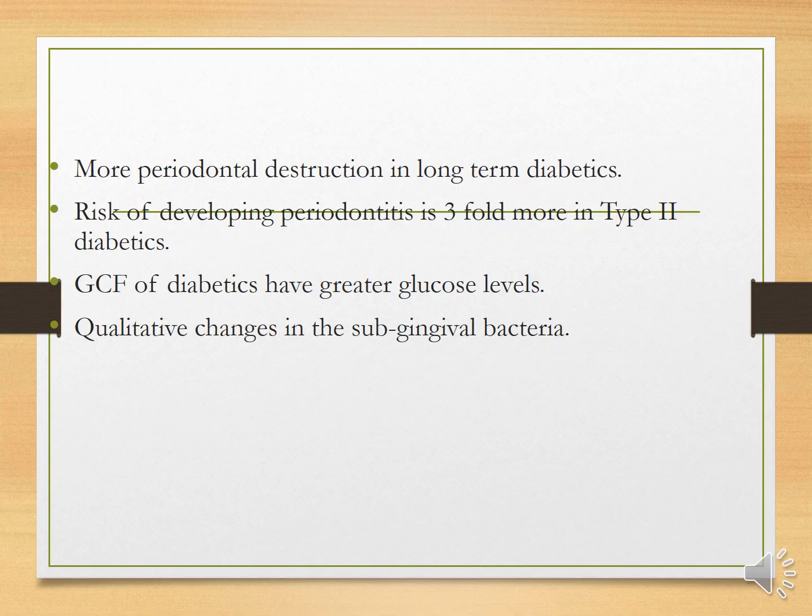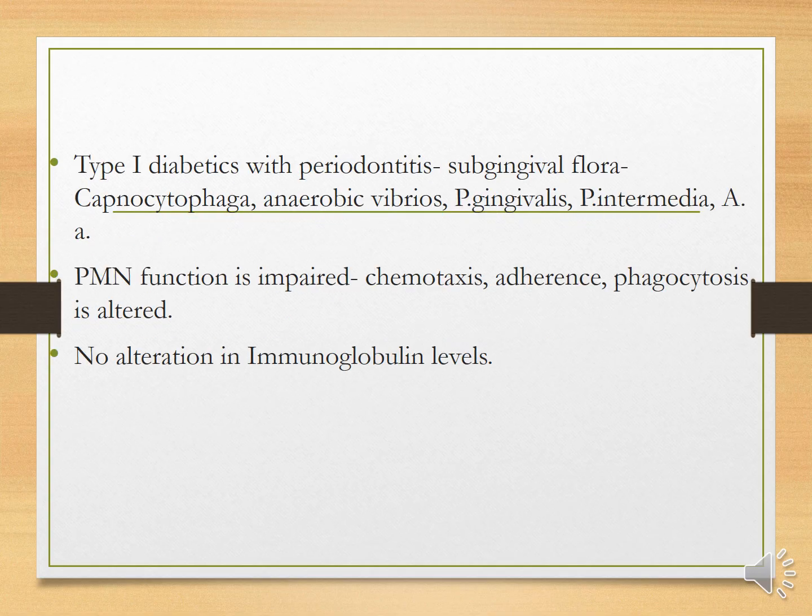The risk of developing periodontitis is threefold more in type 2 diabetes. Gingival crevicular fluid of diabetics has greater glucose levels. Qualitative changes in subgingival bacteria are seen. Type 1 diabetes with periodontitis is associated with the following subgingival flora: Capnocytophaga, anaerobic vibrios, Porphyromonas gingivalis, Prevotella intermedia, and AA, that is Actinobacillus actinomycetemcomitans.